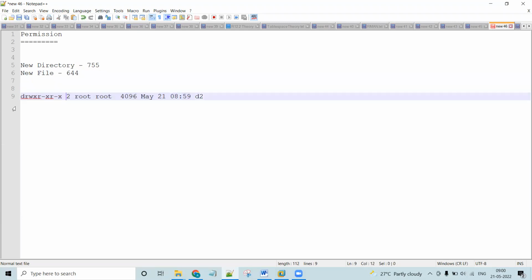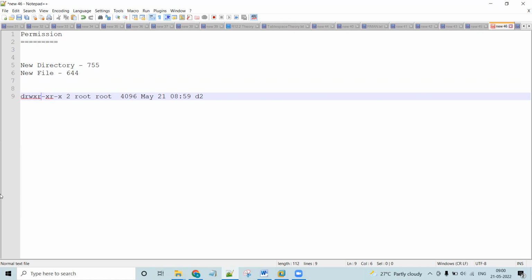Here the very first character is used to identify whether it's a directory or a file. If the very first character is a d, then it's a directory. If it's a hyphen, it's a file. In this case it is a d, so it is a directory. So what about the rest? From here to here, it's called permissions, the permissions of the d2 directory. This is the very initial stage for you, so to make you understand, it will take a few days.